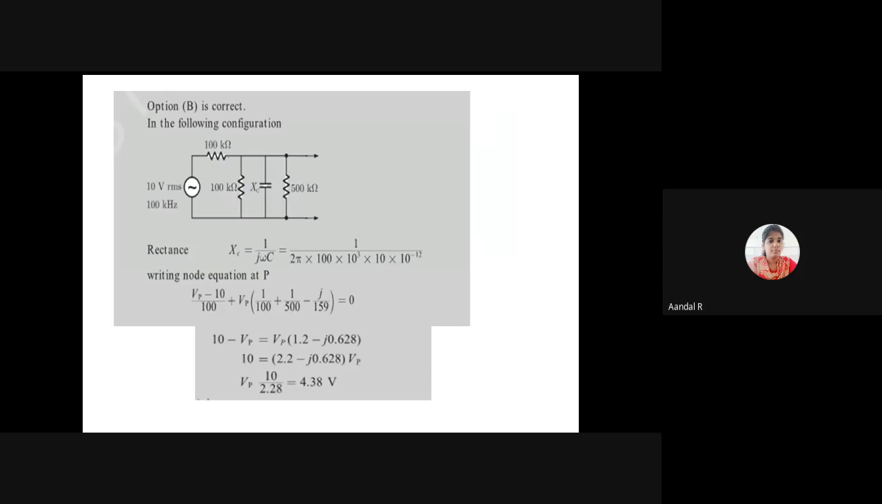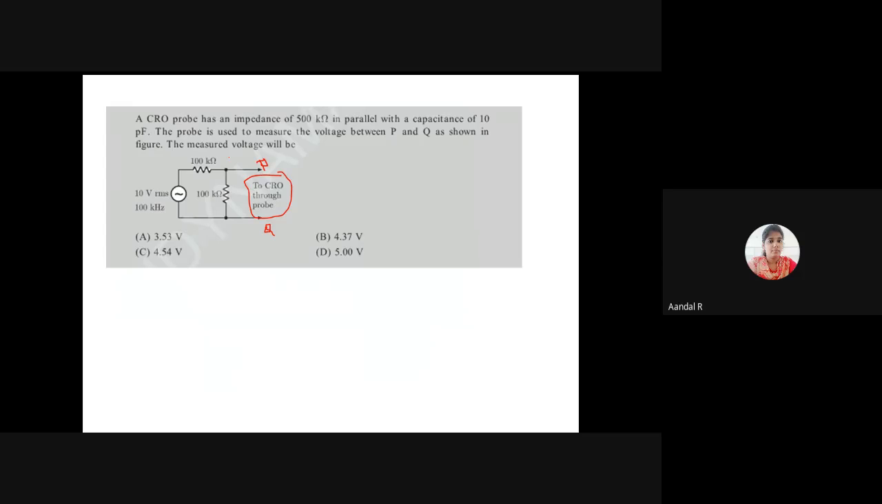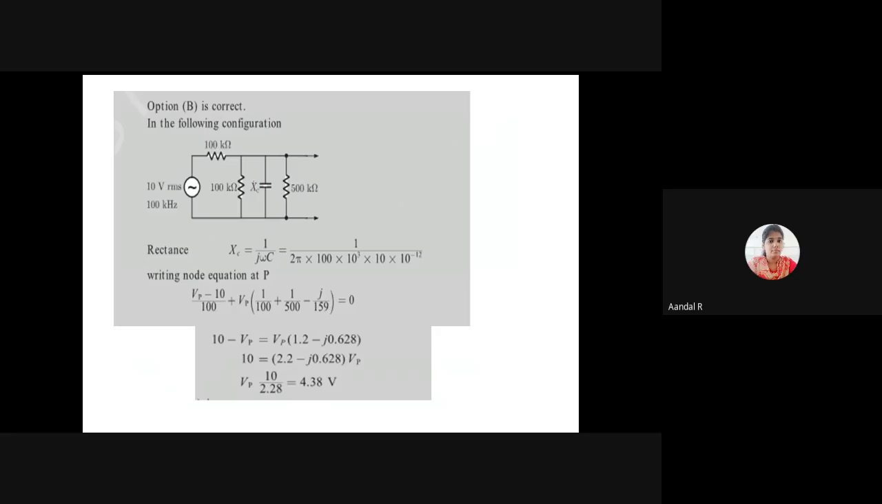The CRO probe has the capacitance of 10 picofarad and resistance value is 500 kilo ohm. So from the capacitance value, I have to calculate the XC value. We know the XC value is equal to 1 by j omega c. Here omega is nothing but 2 pi f. F value is given in the problem.